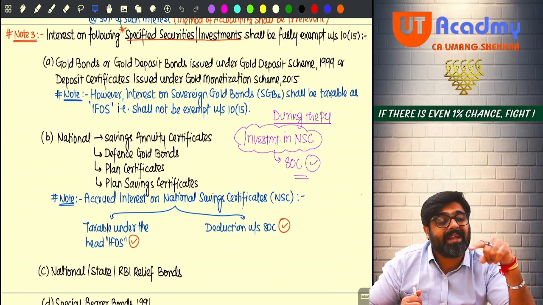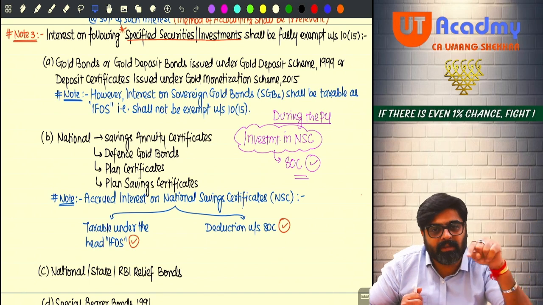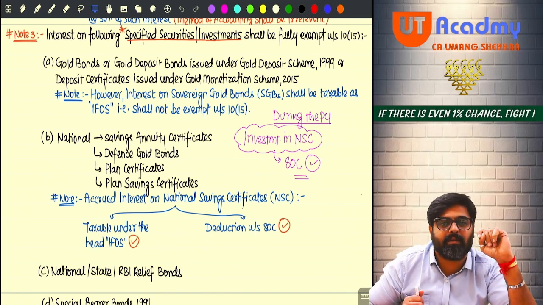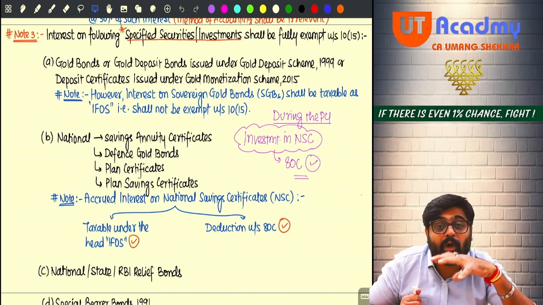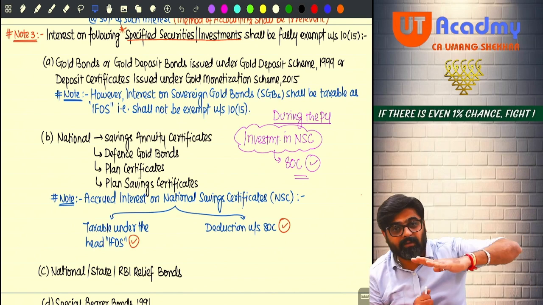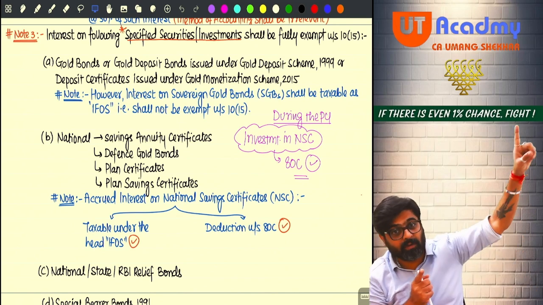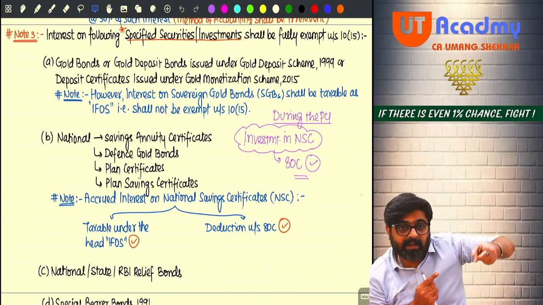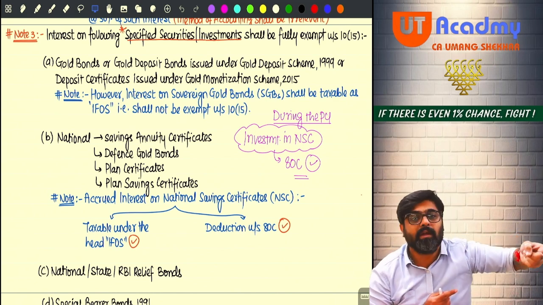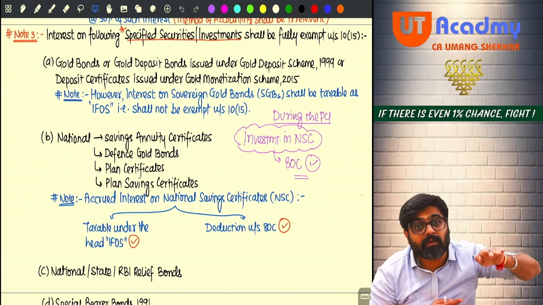Getting my point? At that time you are going to get this interest along with the principal which you have actually invested. So right now you invest, and this money will come back to you after 15 years. Every year interest will also accrue and get credited in your fund only.